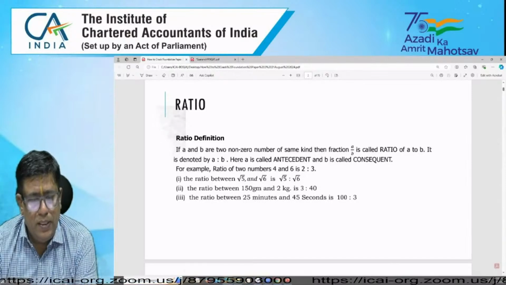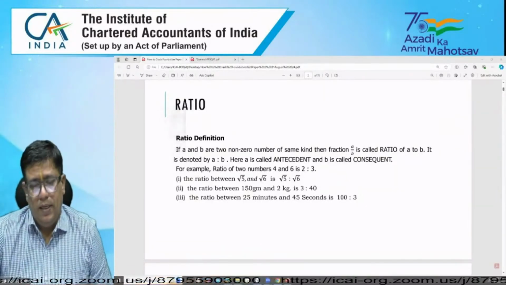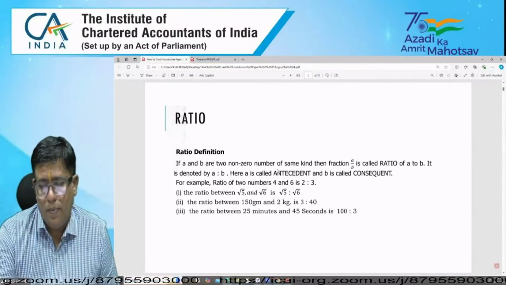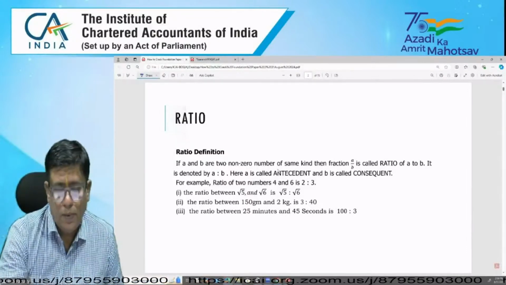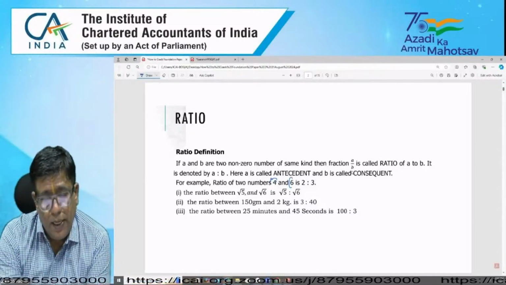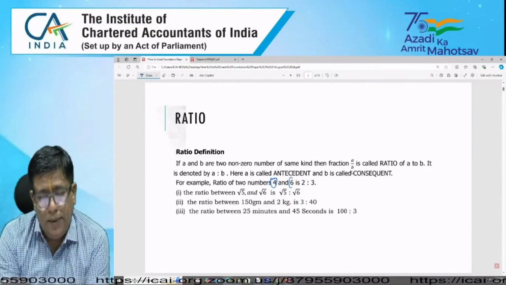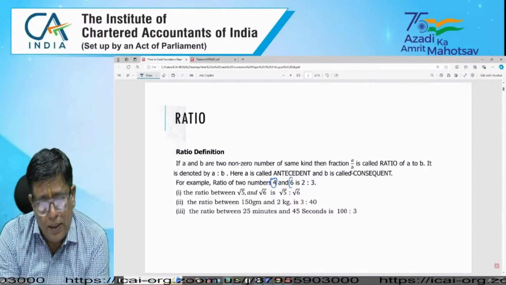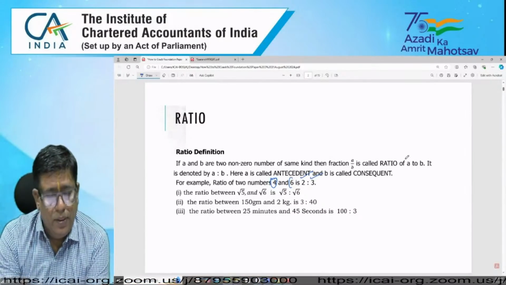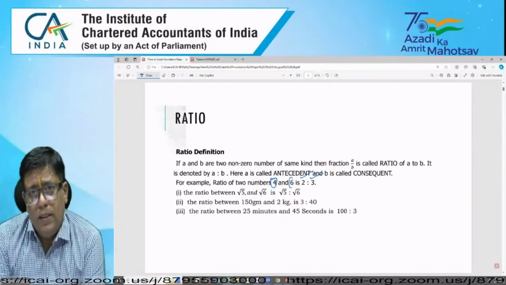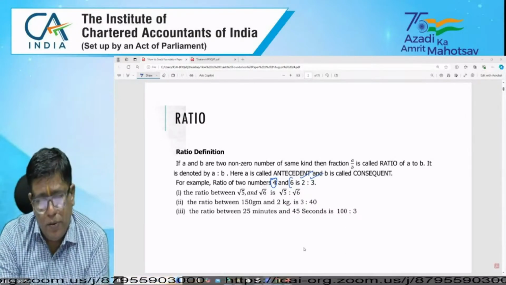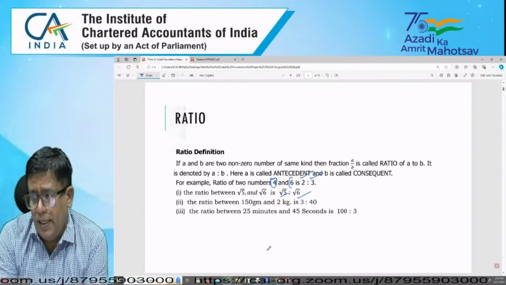Suppose 4 and 6 are two numbers, we can divide by 2 and make it into the short form 2:3. This 2 is called the antecedent and 3 is called the consequent. Square root numbers can also be expressed like root 5 is to root 6.